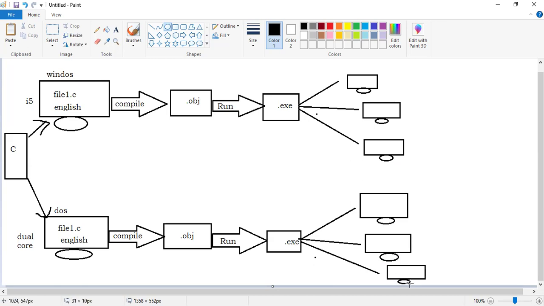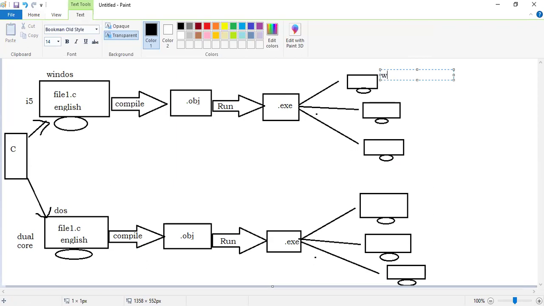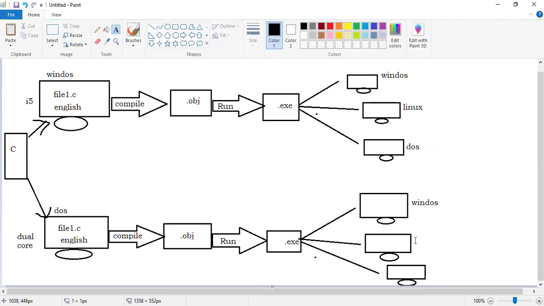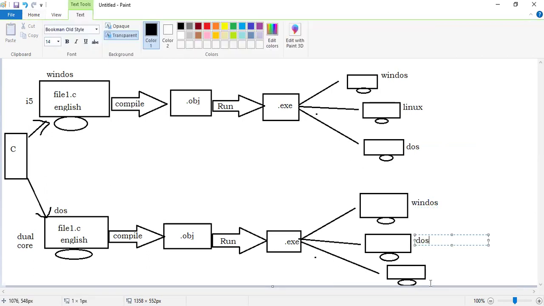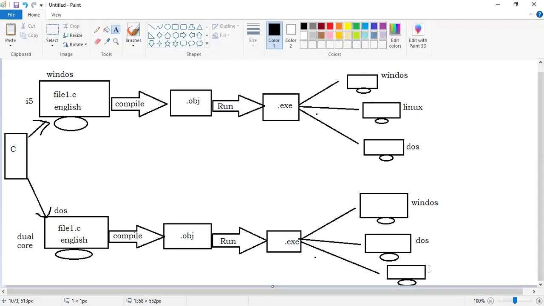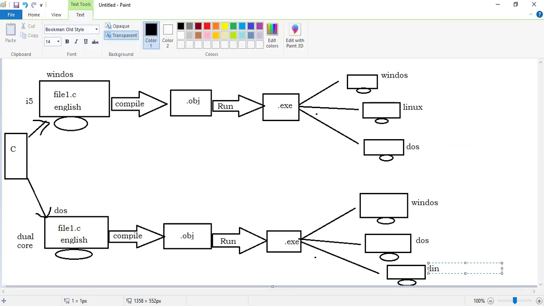So they have their own machines. Suppose your first friend is using the Windows operating system, the second friend is using the Linux operating system, and the third is using the DOS operating system. Here also, the first friend is using Windows, here DOS, and here Linux.